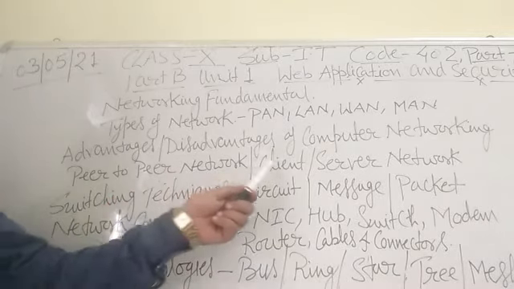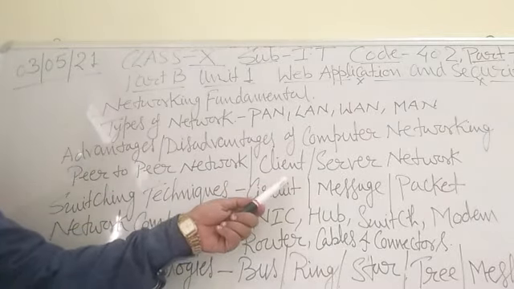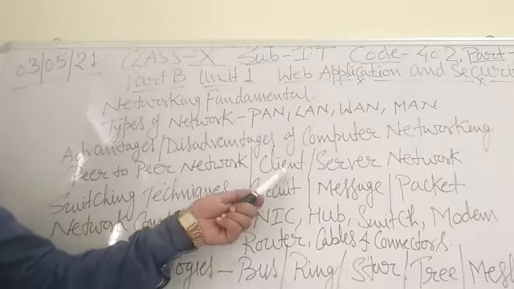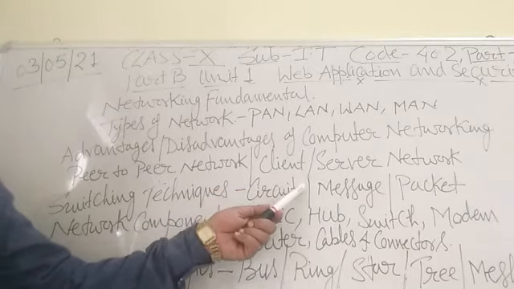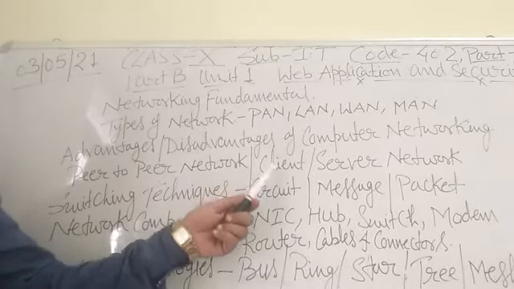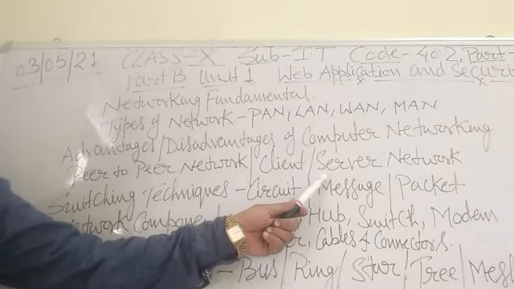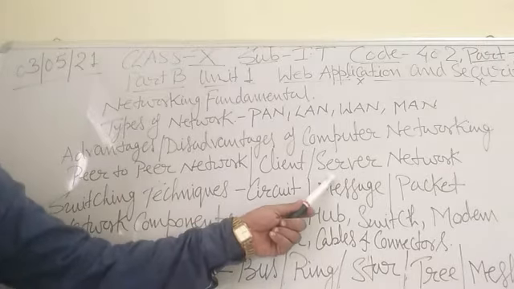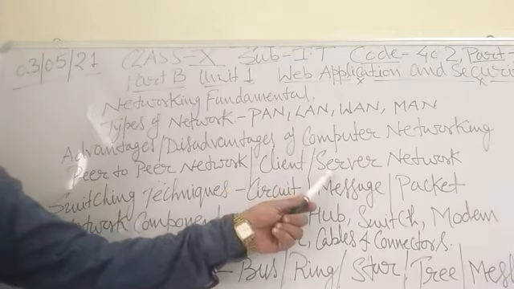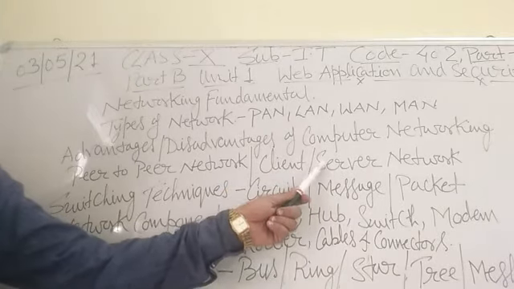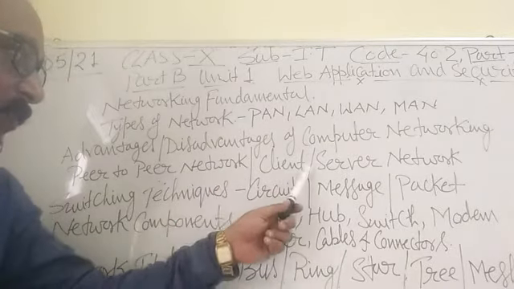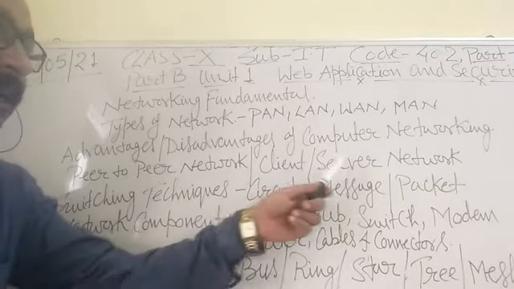Now next I am going to do the client and server network. In client and server, there is a specific server and specific clients connected to the server. Second, the client requests for the services and the server responds with the services. Third, the data is stored in a centralized server, and these networks are expensive. And the client server network model focuses on information sharing. So these are the five basic differences between the peer-to-peer network and client server network.